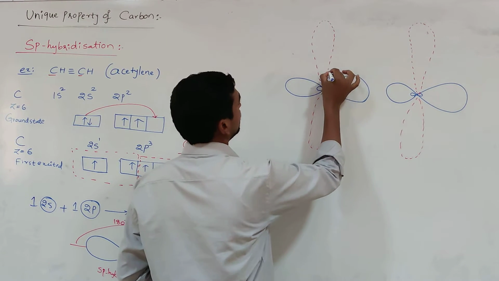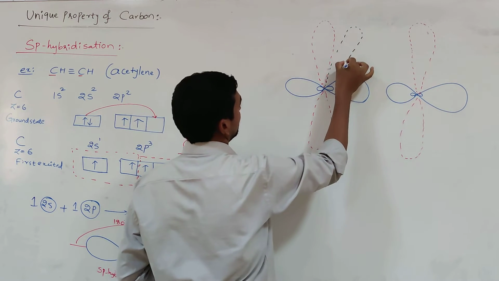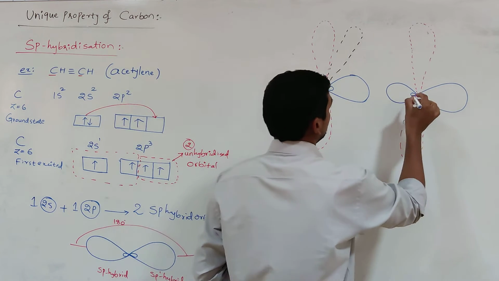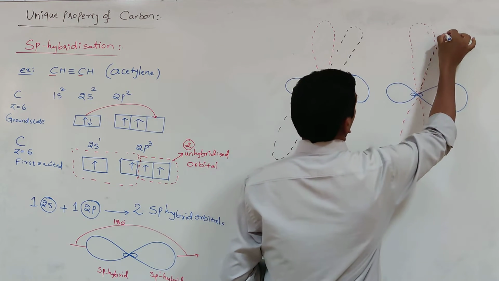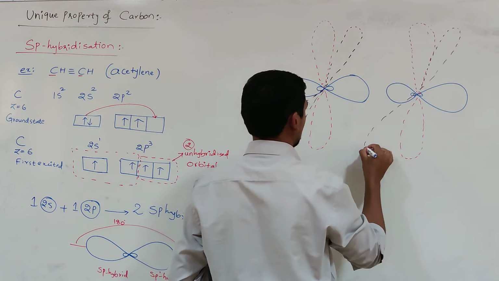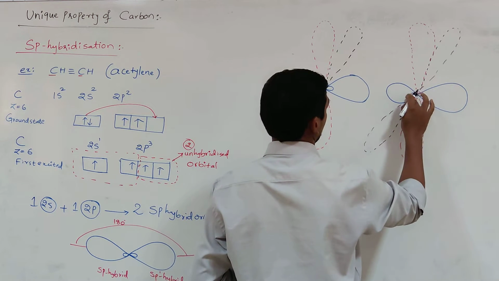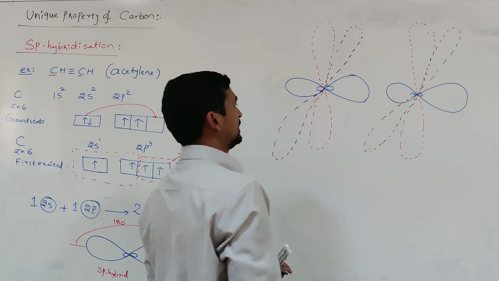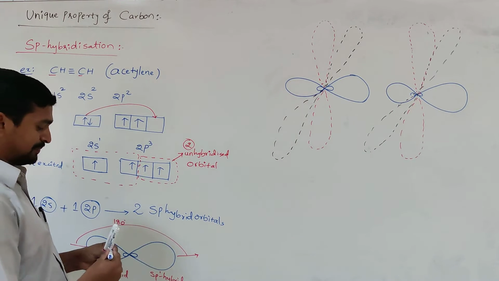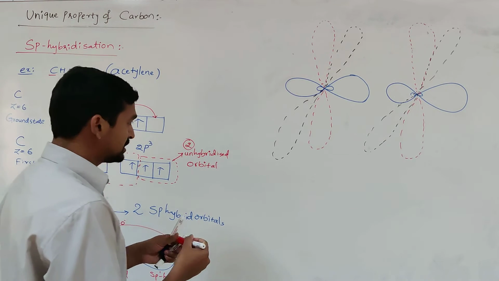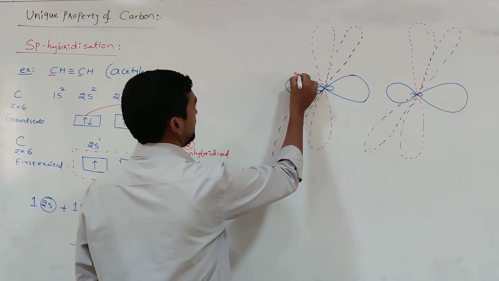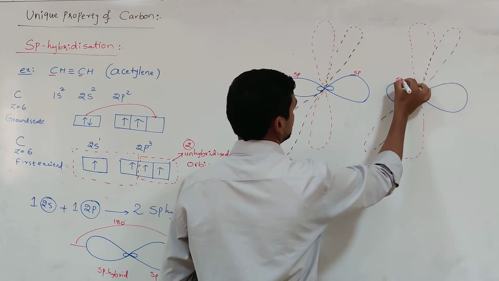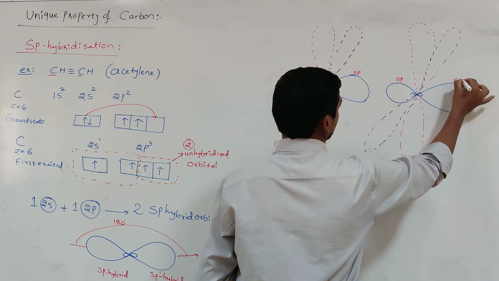2pz, like it is perpendicular to each other. So that means this is an sp hybrid orbital, sp hybrid orbital, sp hybrid orbital, and sp hybrid orbital.